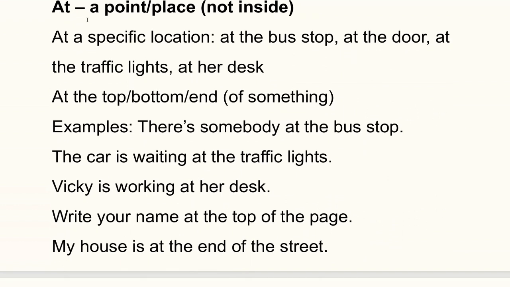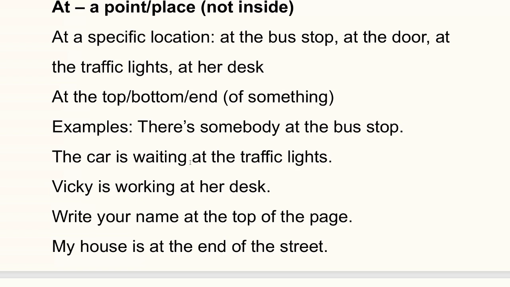We use at for a point or place, not inside. At a specific location, like at the bus stop, at the door, at the traffic lights, at her desk, at the top, at the bottom, at the end of something. There is somebody at the bus stop.